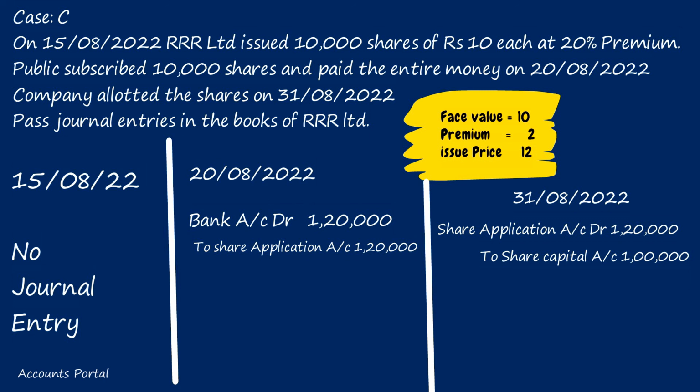To securities premium, balancing figure? No, none. Please don't learn like that. Learn the way it should be learned. So number of shares issued 10,000. What is the premium for each share? 2 rupees. So 10,000 into 2, 20,000.